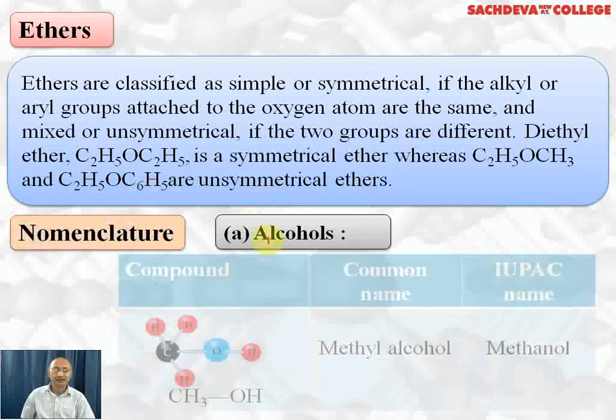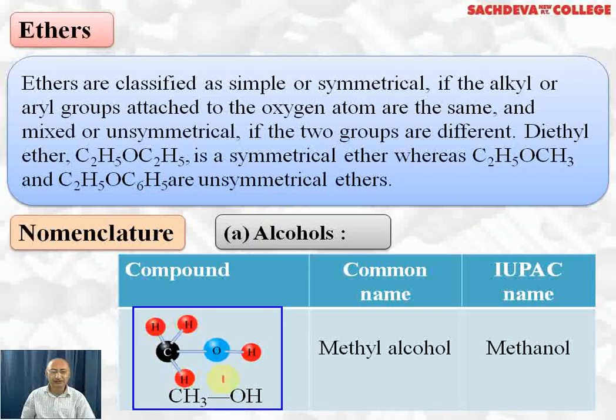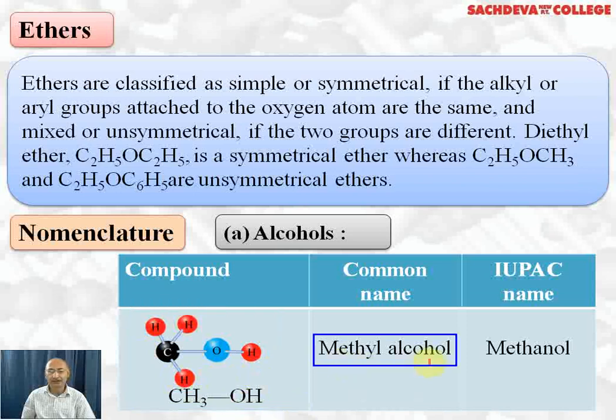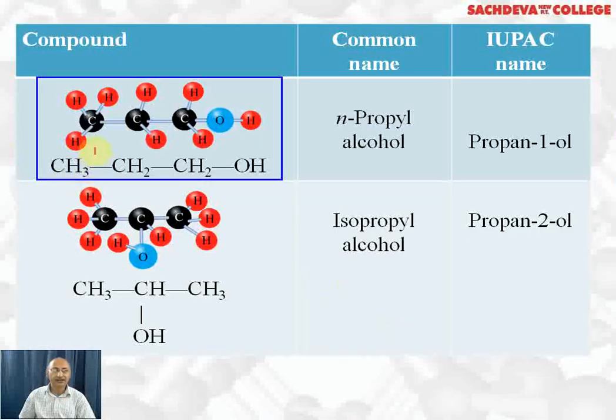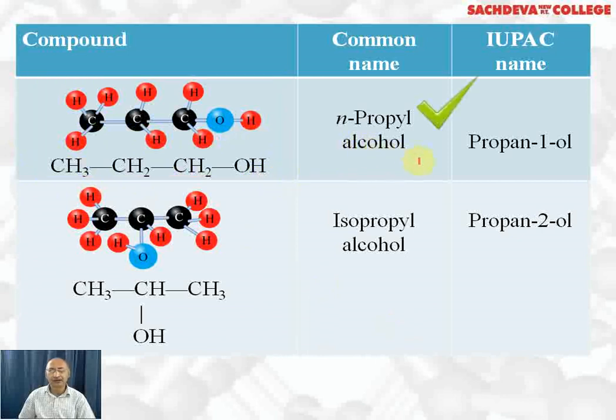Let's take up naming of alcohols. The first compound is CH3OH. Common name is methyl alcohol. IUPAC name is methanol. OL is the suffix used in all alcohols. Methane is the prefix because the carbon atom is 1. Next we are taking alcohol containing 3 carbon atoms, CH3CH2CH2OH. This is normal propyl alcohol, the common name. IUPAC name is propan-1-ol because the OH group is attached to the first carbon. Counting will start from here: 1, 2, 3.